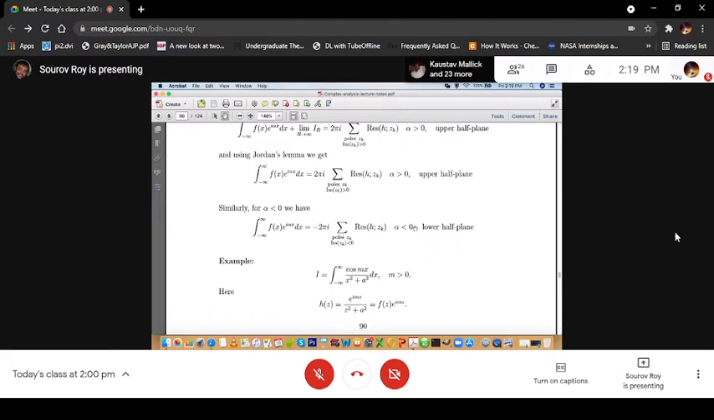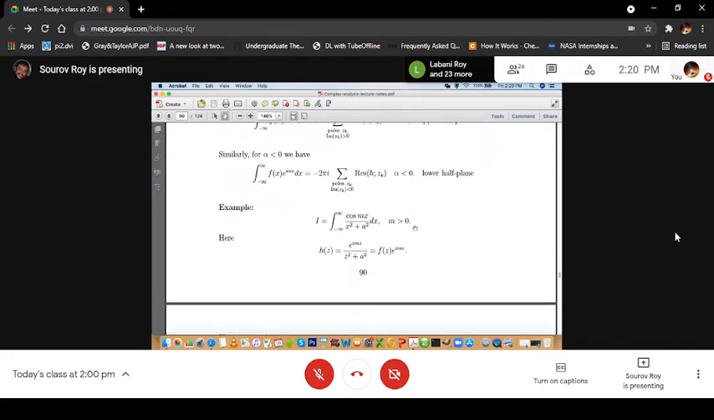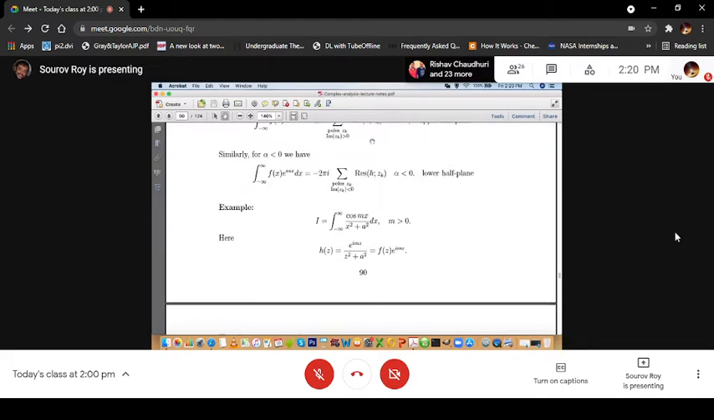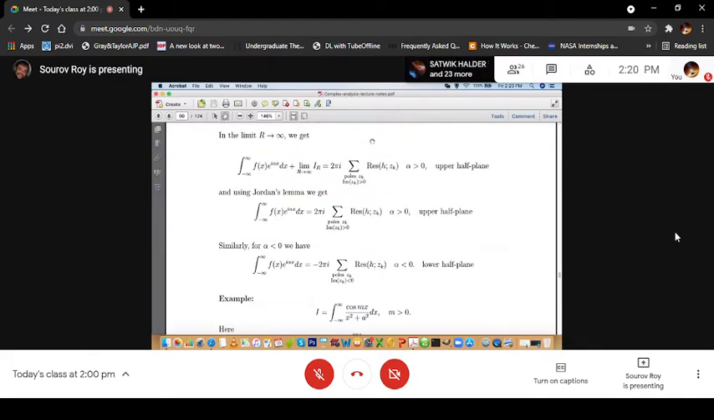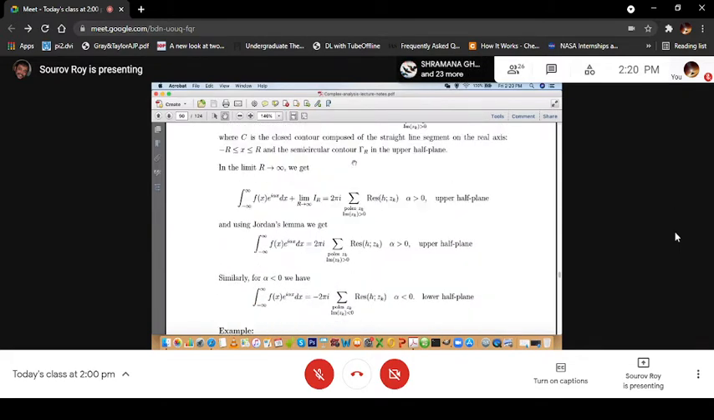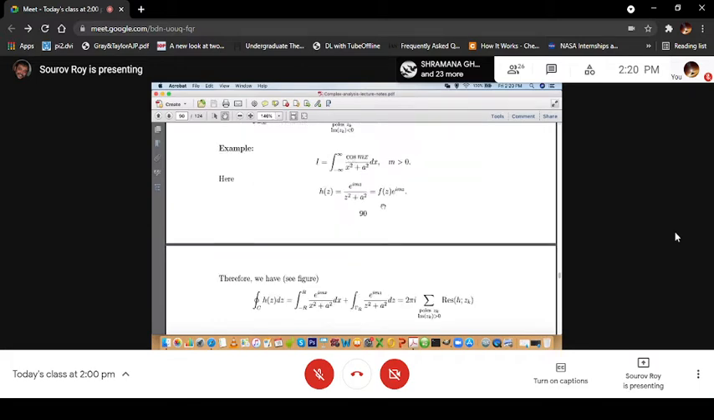So using this, let us calculate this example: the integral from minus infinity to plus infinity of cos(mx) by x square plus a square dx, with m greater than 0, because m is like this alpha that I discussed earlier. So obviously the function h(z) here has to be taken as follows: it should be e to the power i m z by z square plus a square, where f(z) is 1 by z square plus a square and m is greater than 0.